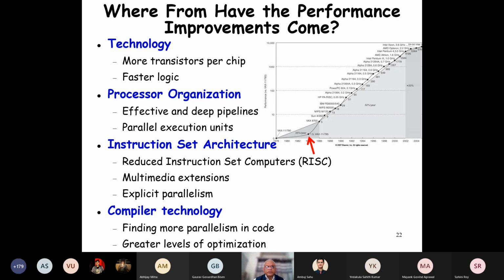And then if we have a number of transistors, what do we do with those transistors? We have memory inside the processor. Earlier it was not possible, cache memory, and then we had larger caches. Having larger caches helps improve the speed. And then faster logic. Very surprisingly, as we reduce the transistor size, the speed of the transistors also increases.